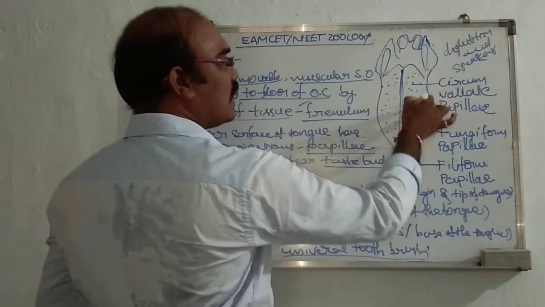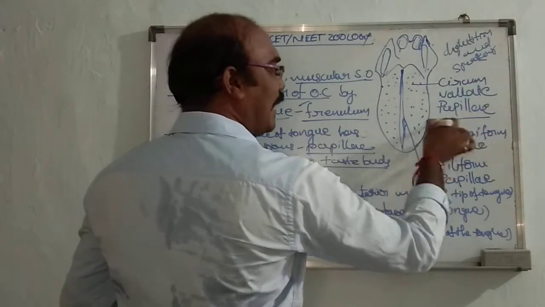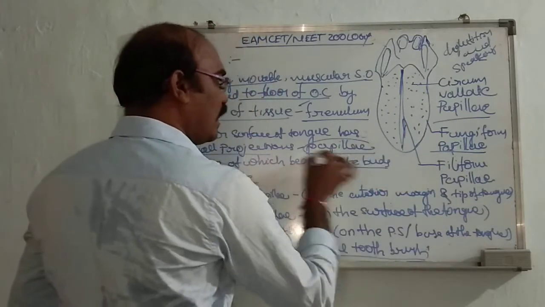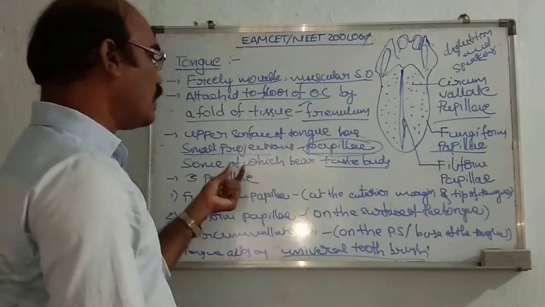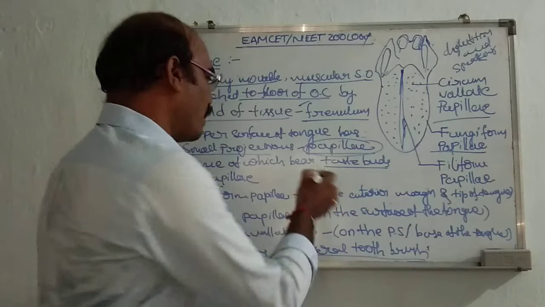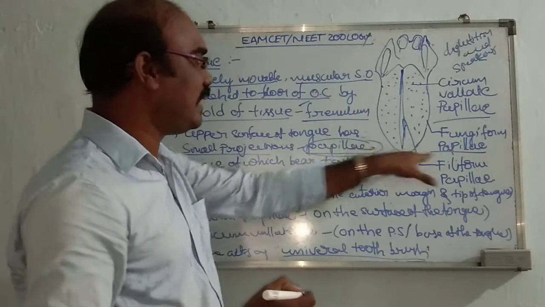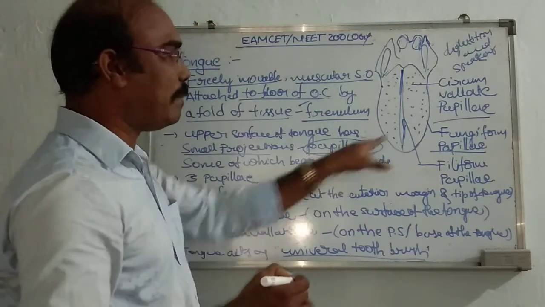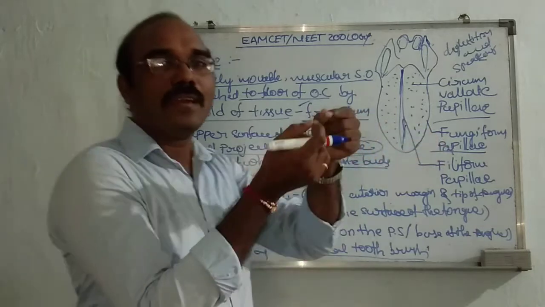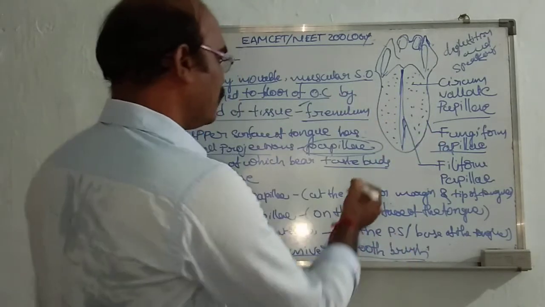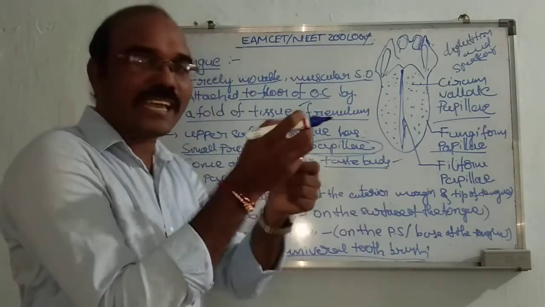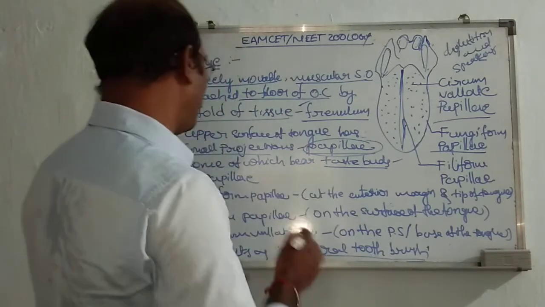These projections are called papillae. Some of them bear taste buds, which detect the taste of the food material.